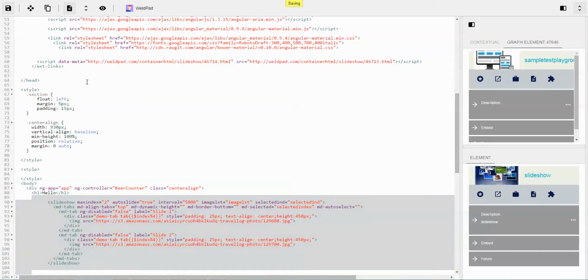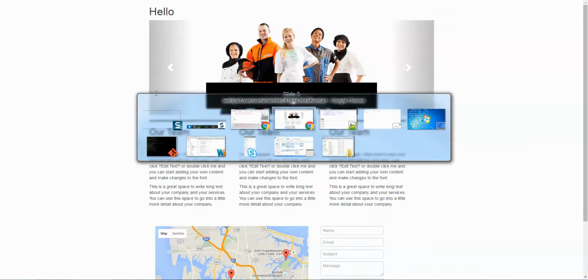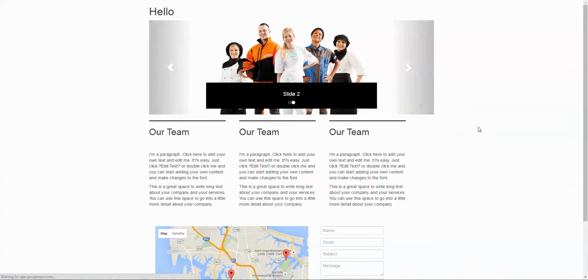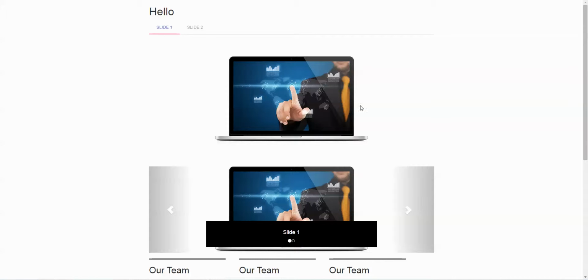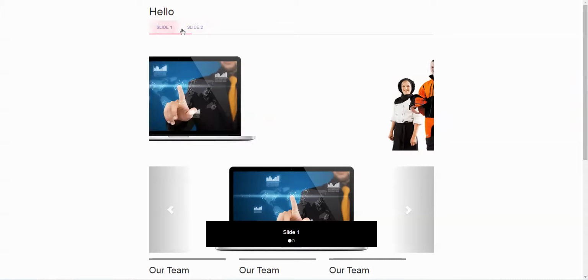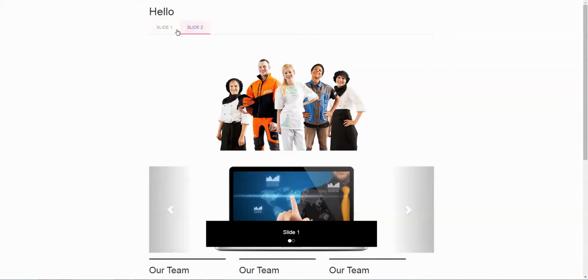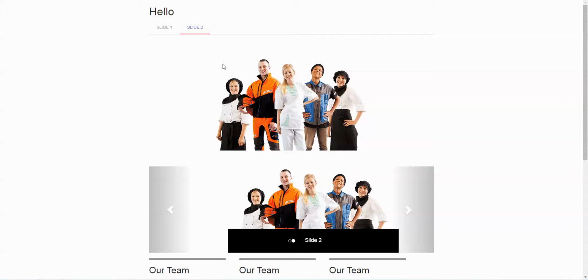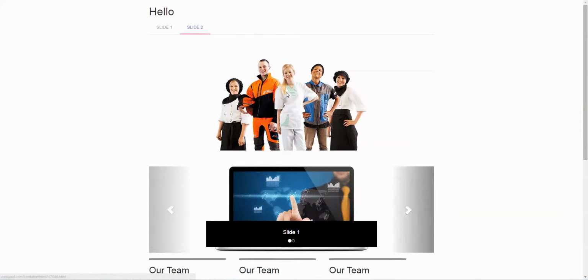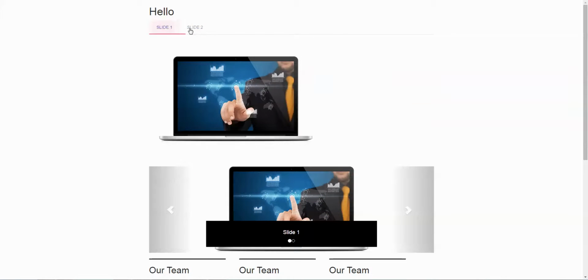Okay, now let's save it. Can you see how easy it is to embed additional elements in our website? You don't need to know almost anything. You can always customize it. Here's the slideshow, and here's the tabs.